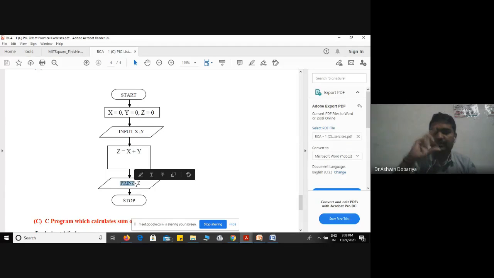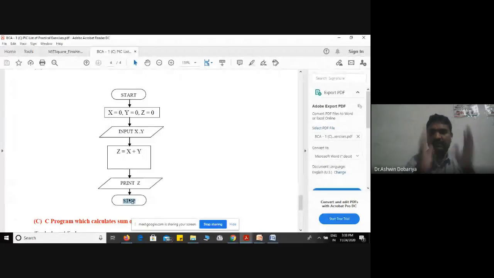So input and output both are represented in a parallelogram or in an IO symbol. And here our algorithm is over. Then stop will be there, and stop is represented in which symbol? Terminator symbol. I think it is clear to all of you, how to convert an algorithm into flowcharts?